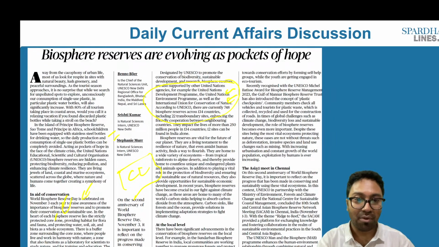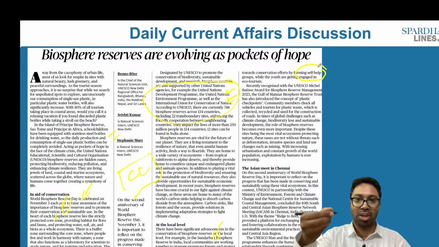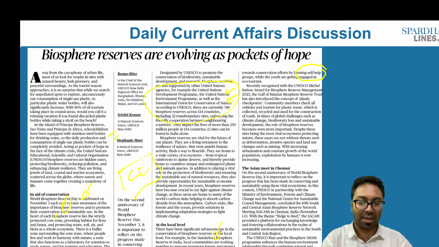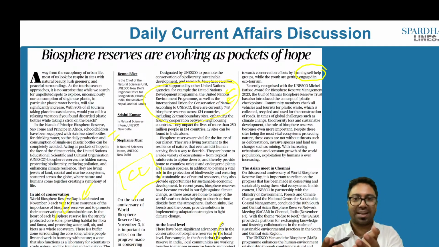For example, we have the Sundarban Biosphere Reserve in India. Local communities are working together to manage the mangroves. In the Gulf of Mannar Biosphere Reserve in India, local communities, including women, are also forming self-help groups to protect the reserve and develop ecotourism as well. So people are forming self-help groups. They are taking individual level expertise as well. They are forming groups so that they can ultimately protect the biosphere reserve.